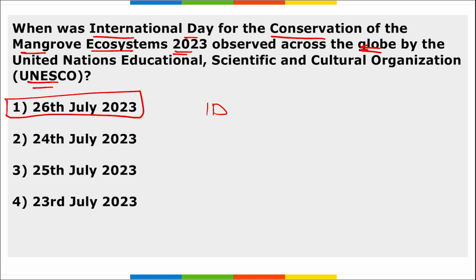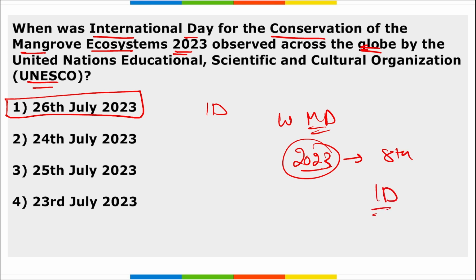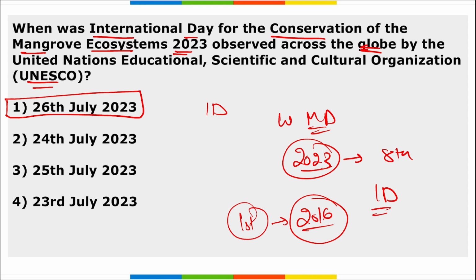Remember, this day is also known as World Mangrove Day, and this year we observed the 8th edition of the day. So we can say the first ever edition was observed in 2016.